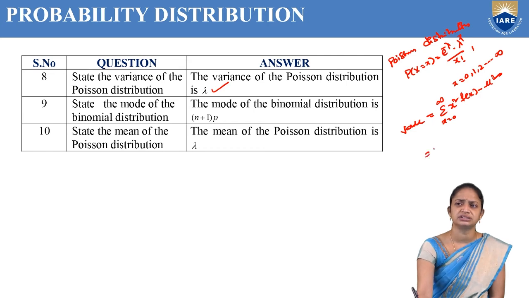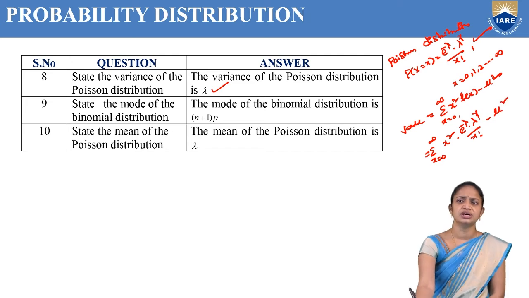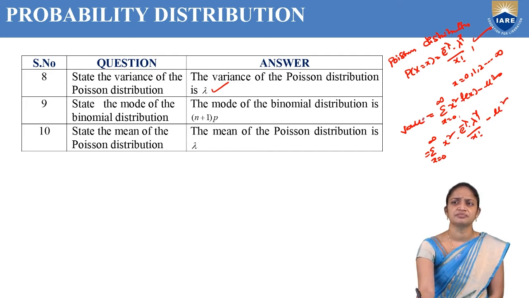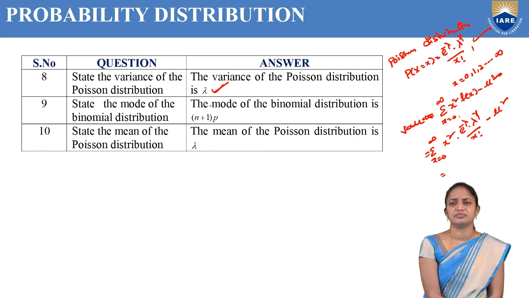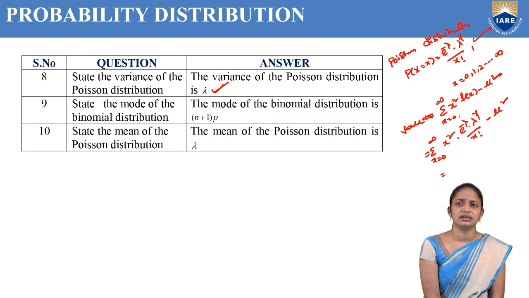So what is f of x? We know that the sum over x equal to 0 to infinity of x square into f of x, where f of x is e power minus lambda, lambda power x by x factorial, minus mu square. Okay, so this is our variance formula. By using this variance formula, we can derive the variance of the Poisson distribution, that is nothing but lambda. Already we have derived this variance of the Poisson distribution in theory. Okay, you can go through that video.